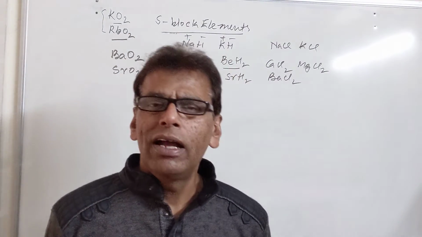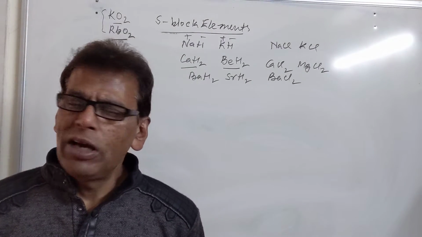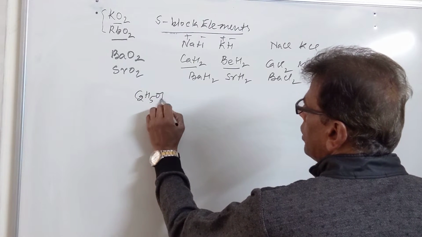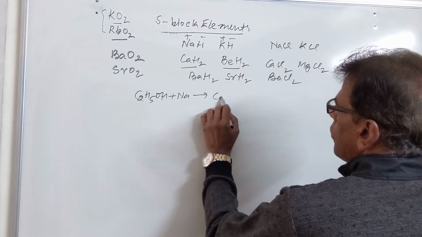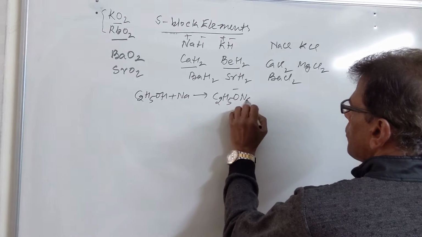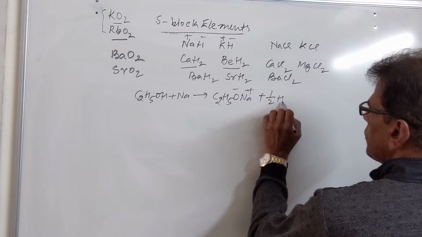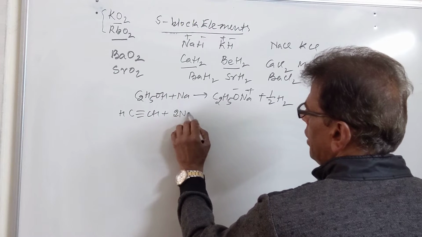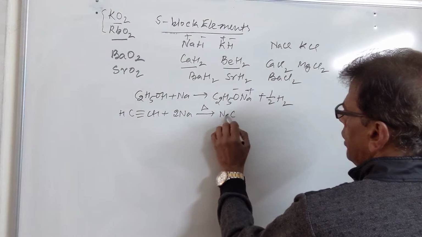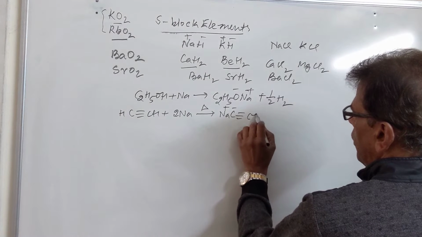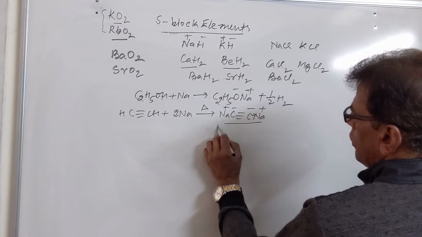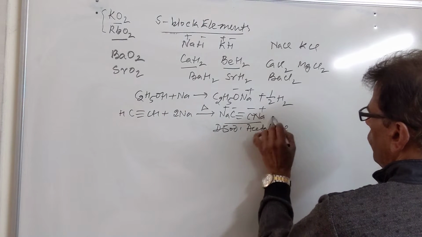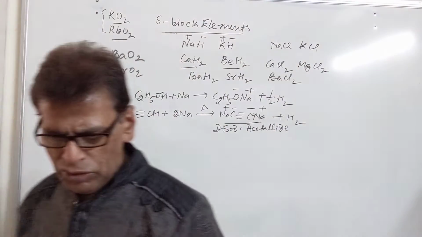Sodium metal reacts with ethyl alcohol and liberates its active hydrogen. It explains the acidic character of ethyl alcohol. Ethyl alcohol combines with sodium metal to give C2H5ONa. Then sodium metal also combines with acetylene, producing sodium acetylide. Disodium acetylide is produced, along with hydrogen gas in this reaction.